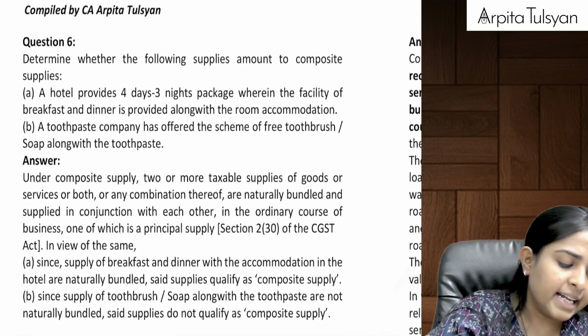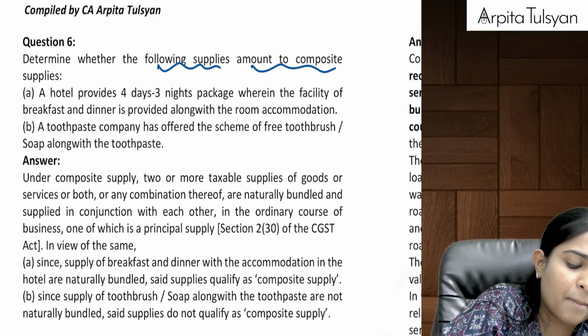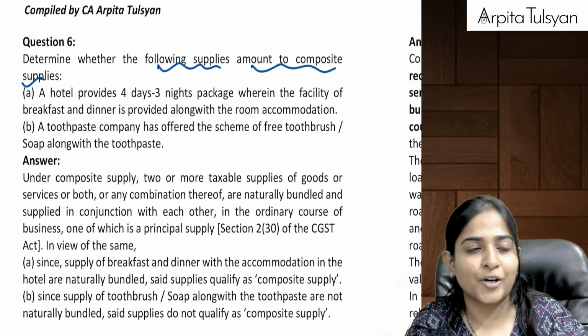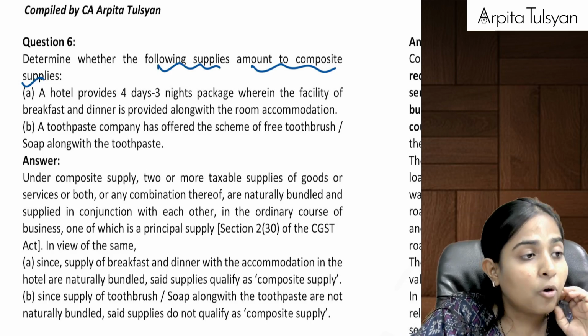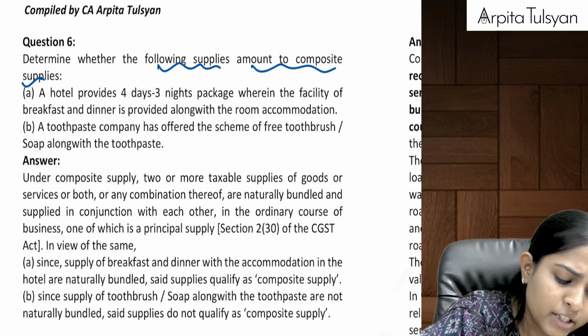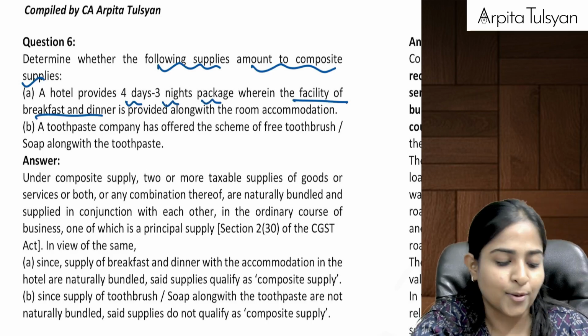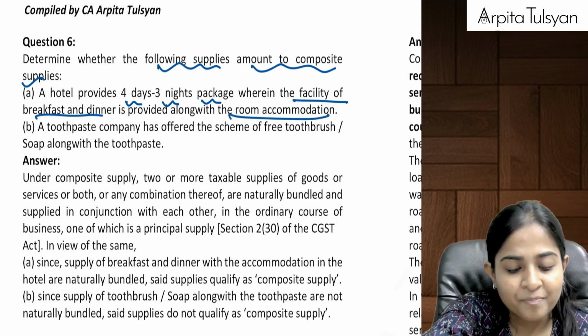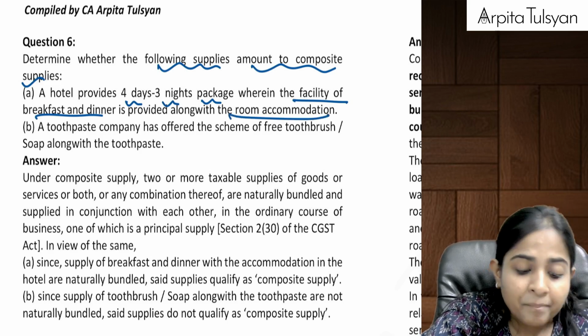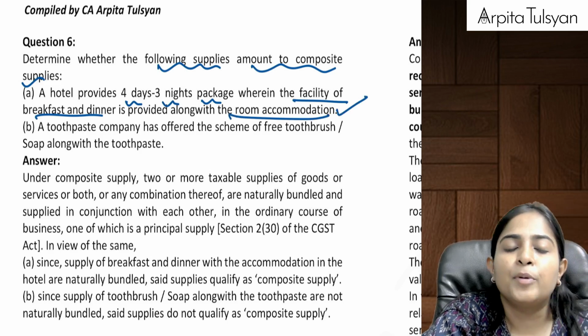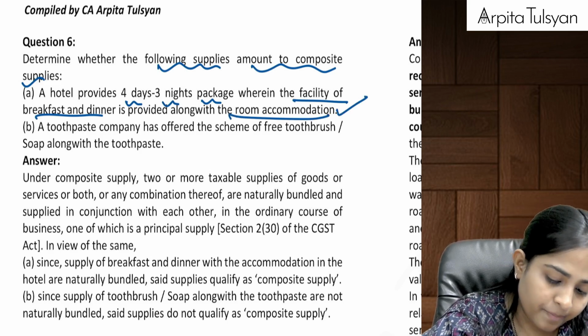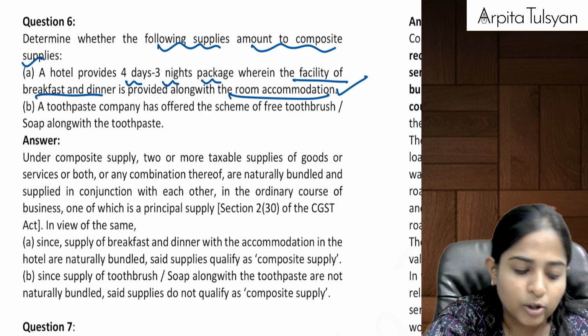Okay. Then after that, determine whether the following supplies amount to composite supplies. Section number 8 we have to apply. A hotel provides a 4 days, 3 nights package wherein the facility of breakfast and dinner is also provided along with the room accommodation. So yes, it is a composite supply. Out of this, the principal supply is going to be the room accommodation, right? Because this is naturally bundled together.